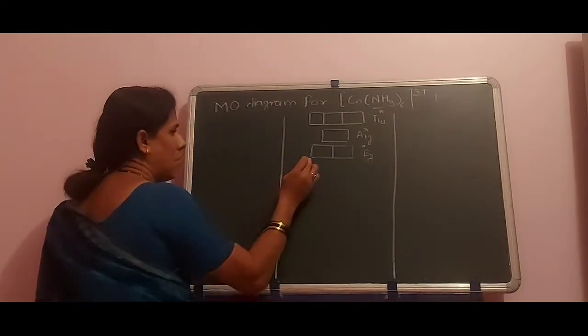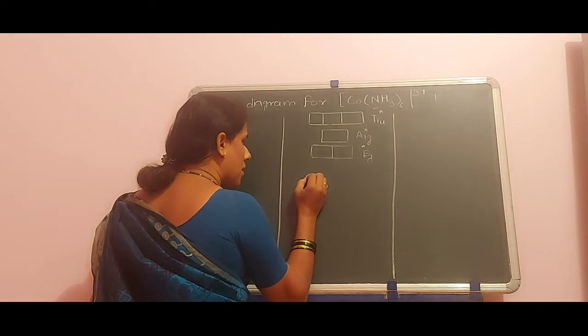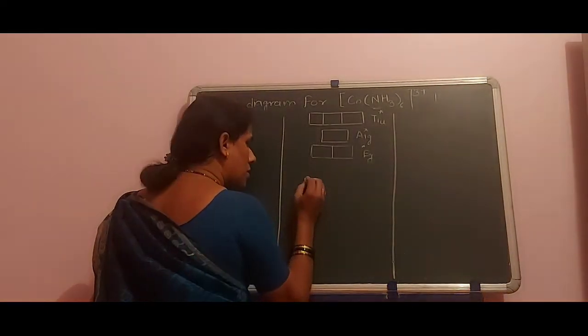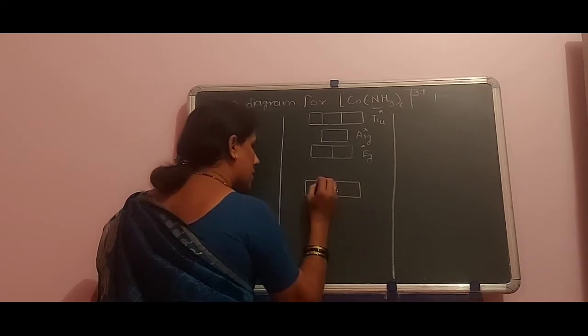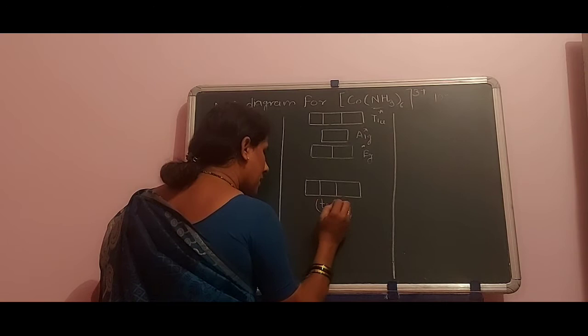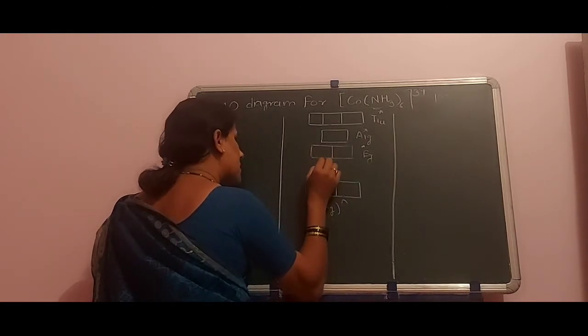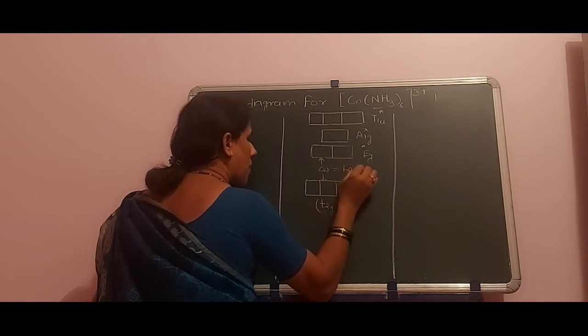Now as far as eg is concerned, we have to draw the t2g orbitals, 1, 2, 3, the t2g non-bonding, and this difference is called Delta 0, a larger gap.